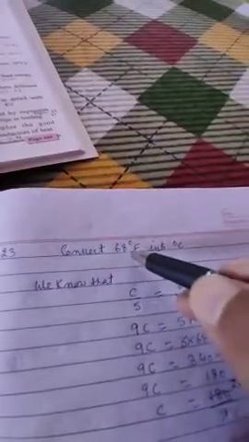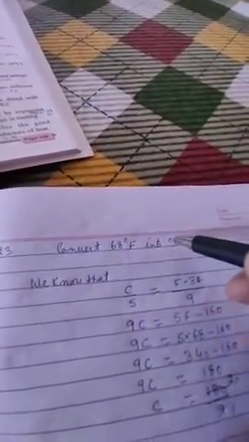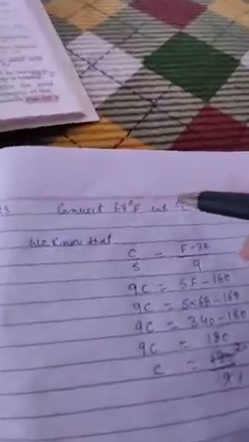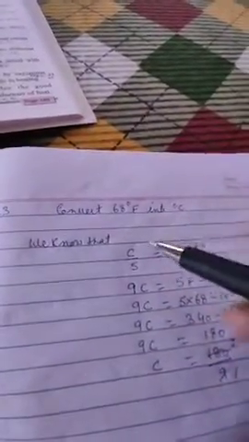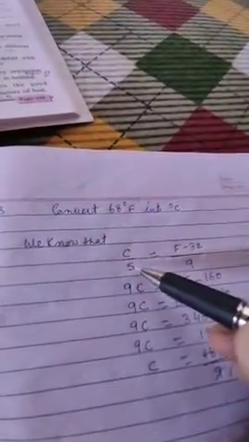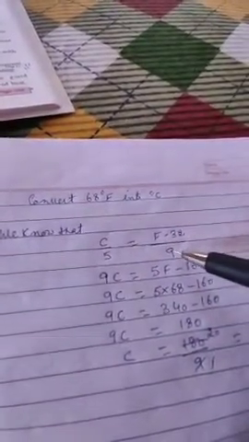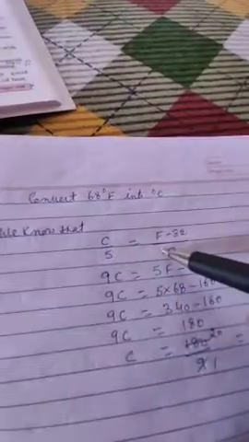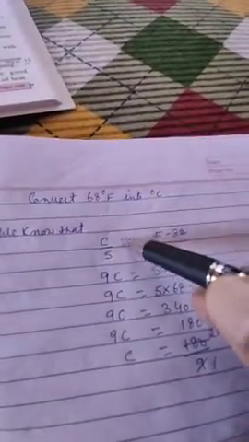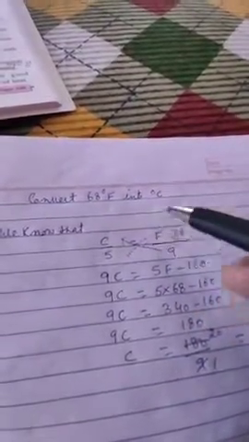Now move to the third one, that is convert 60 degree Fahrenheit into degree Celsius. Now we know the formula we have done: C upon 5 is equal to F minus 32 upon 9. Cross multiply like this and then this.